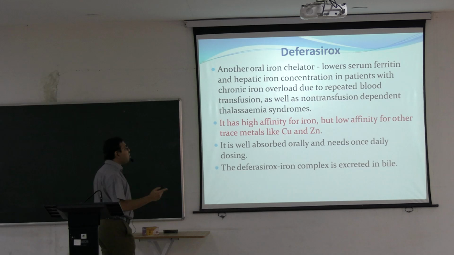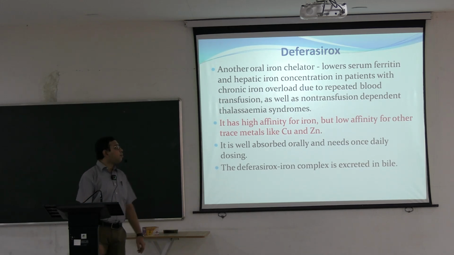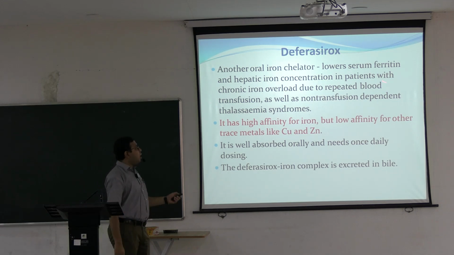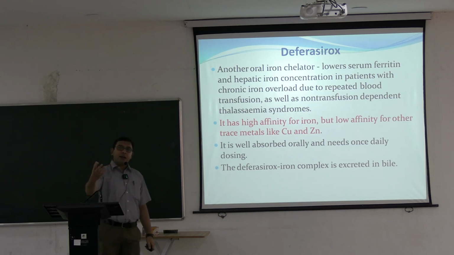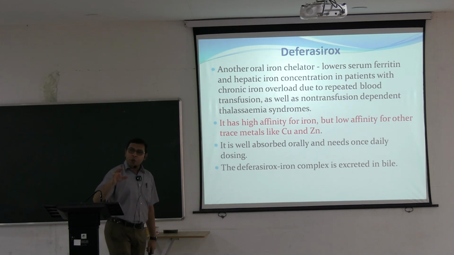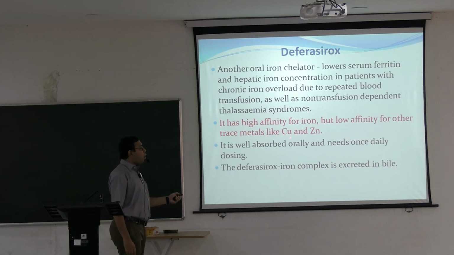Deferiprone is another iron chelator. This is also oral, the newest one perhaps. It lowers serum ferritin and hepatic iron concentration in patients with chronic iron overload. So when the serum ferritin is very high, that can happen in thalassemia, that can happen in different types of cirrhosis, we can use this. Again, in non-transfusion dependent thalassemia syndromes. It has high affinity for iron but low affinity for other trace metals like copper and zinc.